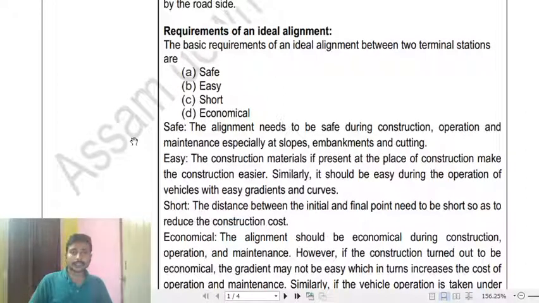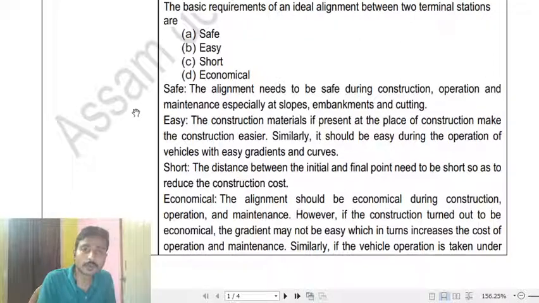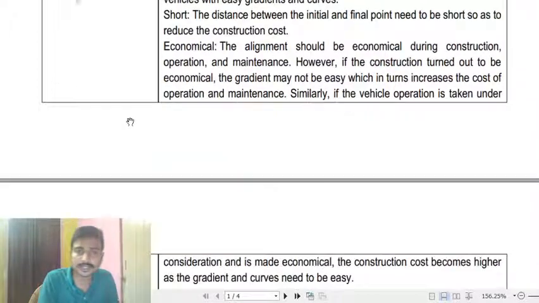Then, it should be short. Suppose two points are there and you have different paths to connect them. Through whichever alignment the two points are connected, the path should always be very short. Depending on different conditions, it should also be economical. After all, the alignment should be economical. If it is not economical, the construction cost would be more, and ultimately it will not be advantageous for our society and economic conditions.